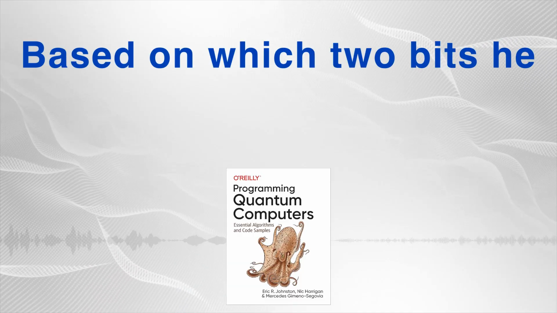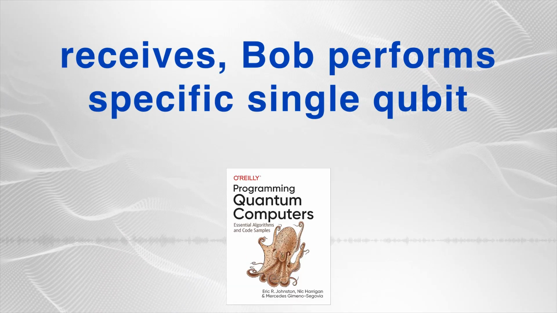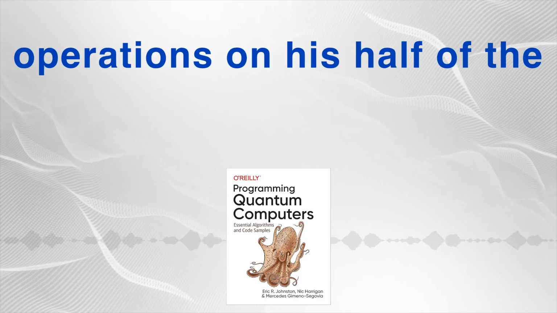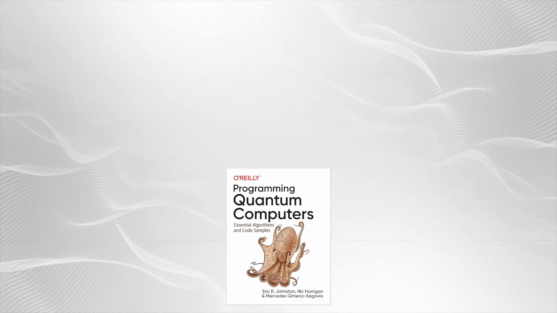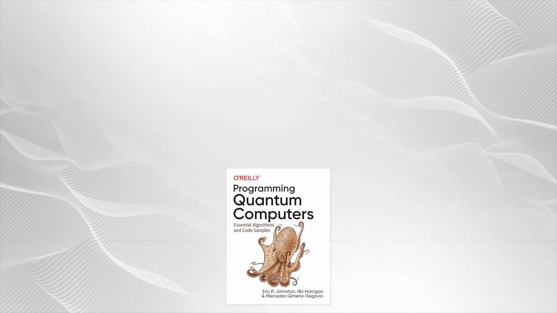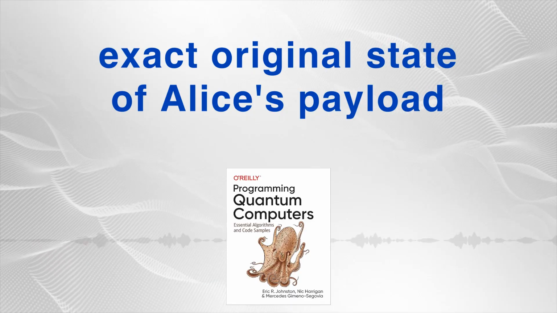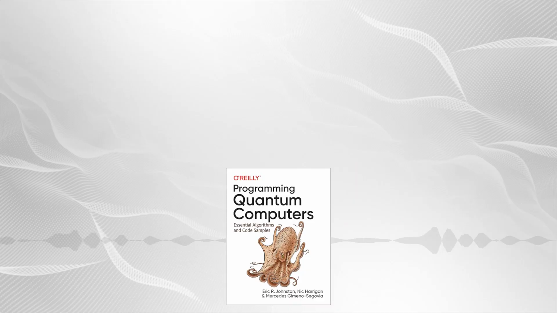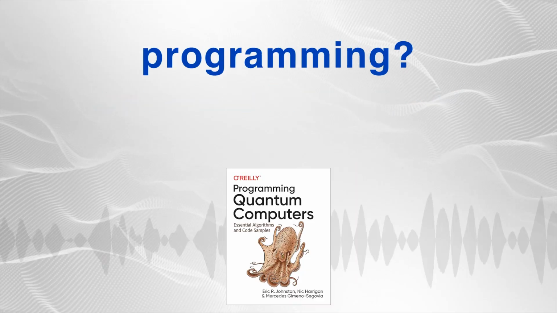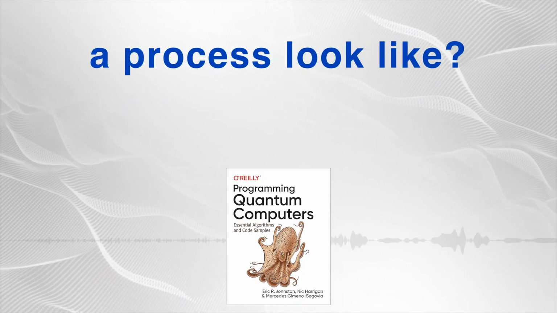Based on which 2 bits he receives, Bob performs specific single qubit operations on his half of the entangled pair. And that does it. Remarkably, yes. Bob's qubit is transformed into the exact original state of Alice's payload qubit. That is truly incredible. How does this translate into actual programming? What does the code for such a process look like?